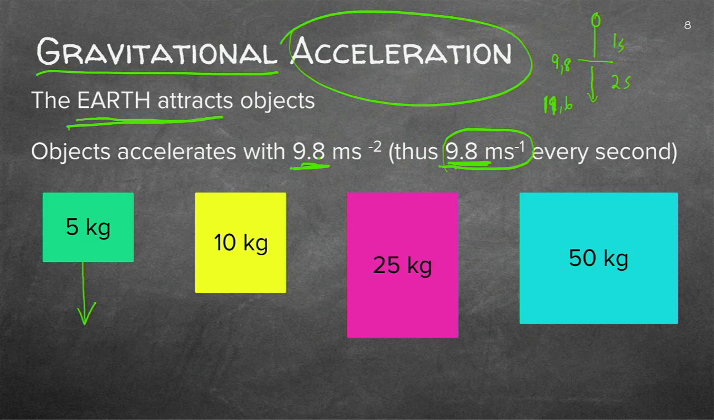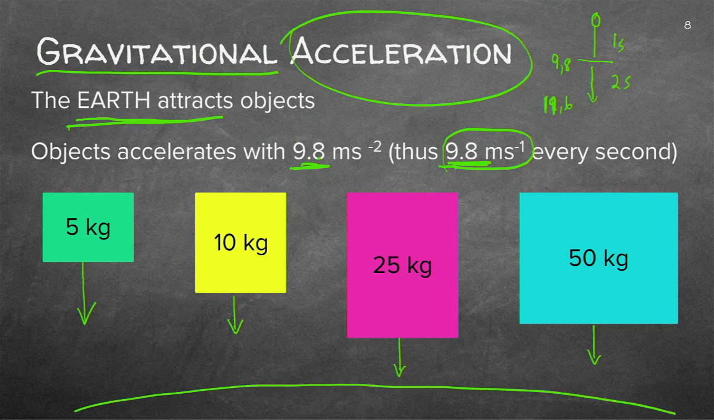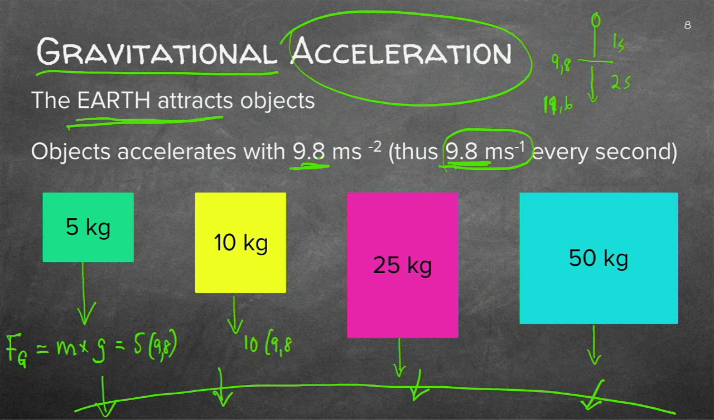If I've got 4 mass pieces, I've got a 5, a 10, a 25, and a 50 kilogram object. The question would be, what will the weight be, or what will the gravitational force be? I've got the earth at the bottom here, and earth will be attracting them. How can I work out the force? Well, the gravitational force in these cases will be mass times g, and you know g is 9.8. So in all these cases, you can calculate the force that's pulling it downward.